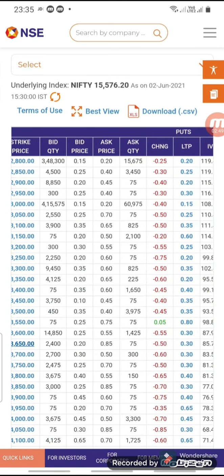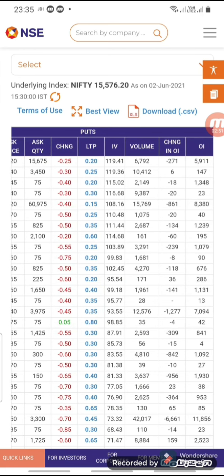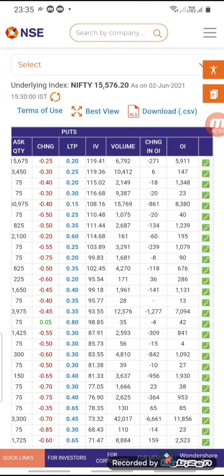Now we focus on the put side. The put side shows that there is support. Where there is the maximum positive change in open interest, that shows the support. And where there are negative figures in the change in open interest, it shows some situation where the market goes up.